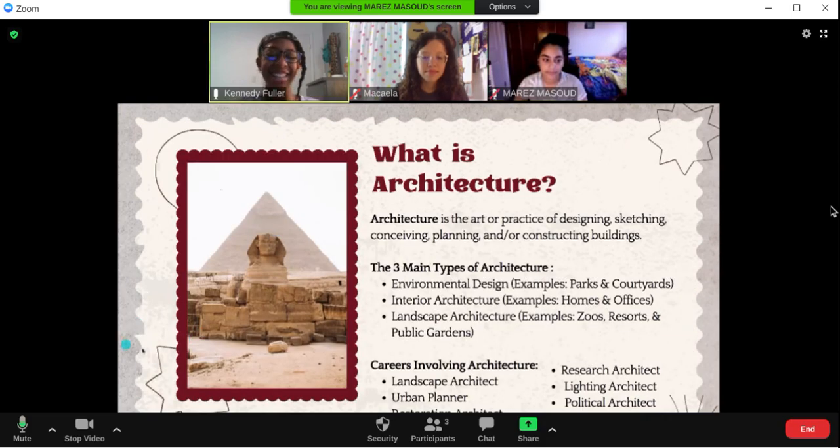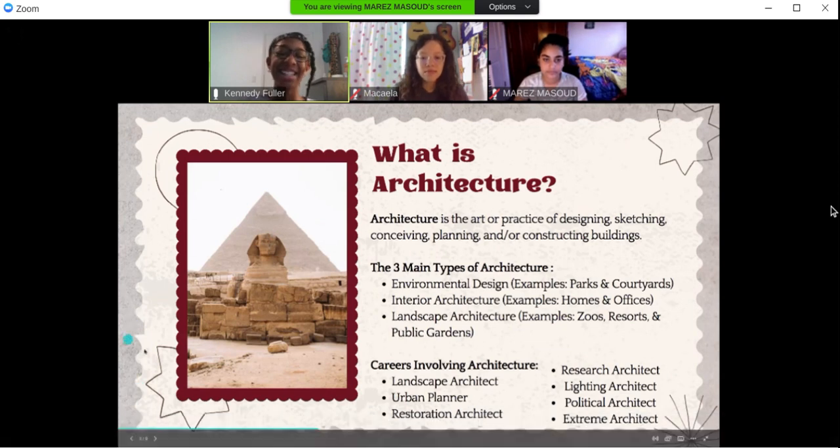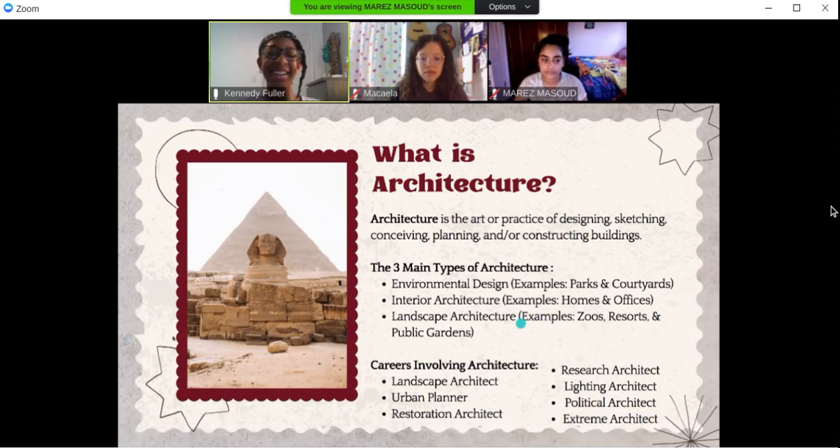What is architecture? Architecture is the art or practice of designing, sketching, conceiving, planning, and/or constructing buildings. There are three main types of architecture, which are environmental design, like parks and courtyards, interior architecture, like homes and offices, and landscape architecture, like zoos, resorts, and public gardens. There are several careers that involve architecture, such as a landscape architect, an urban planner, a research architect, a restoration architect, a lighting architect, a political architect, and an extreme architect.